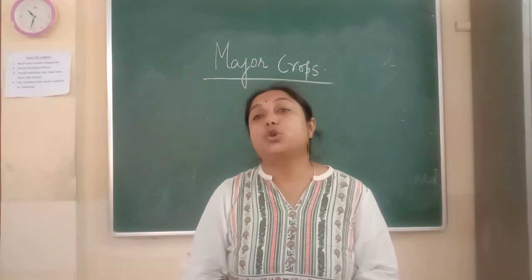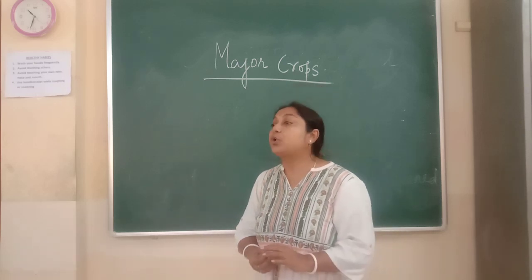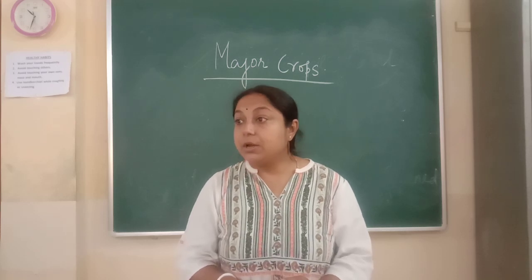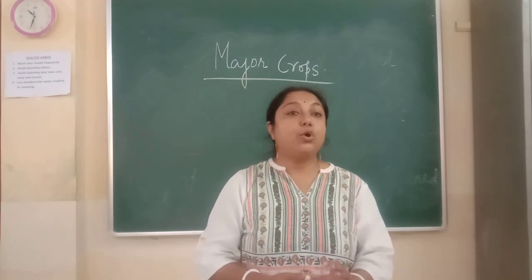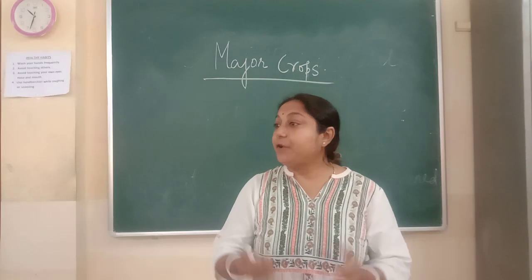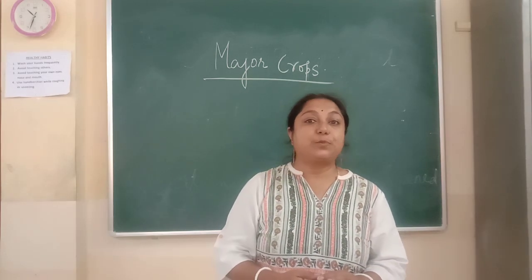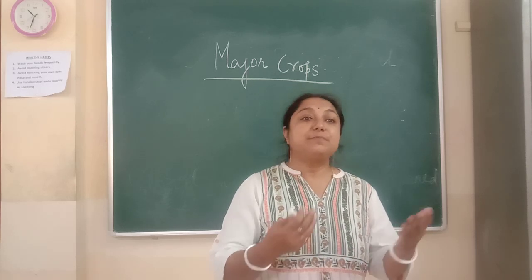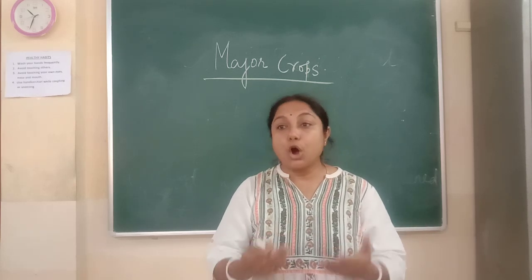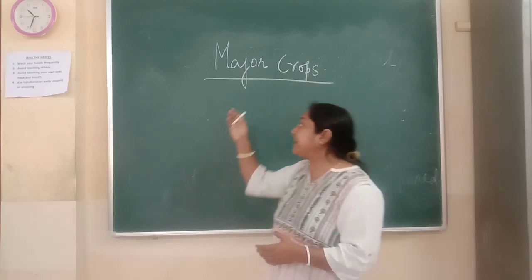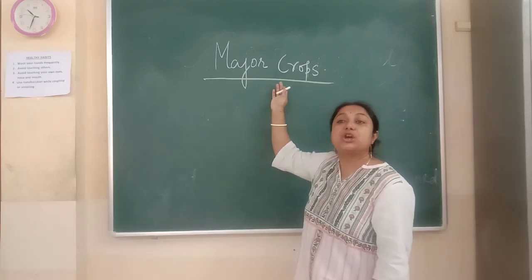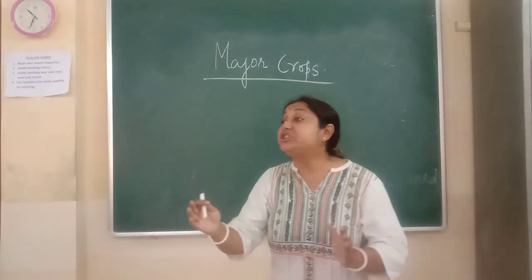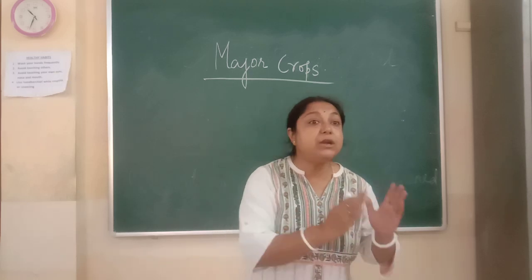Of discussion is crops. Now what is a crop? A crop is a plant which is grown on a large scale, basically for consumption as well as for commercial purposes. The plants may be cereals, fruits or vegetables. So that can be called crops. Among the crops, there are some major crops, meaning very important crops.